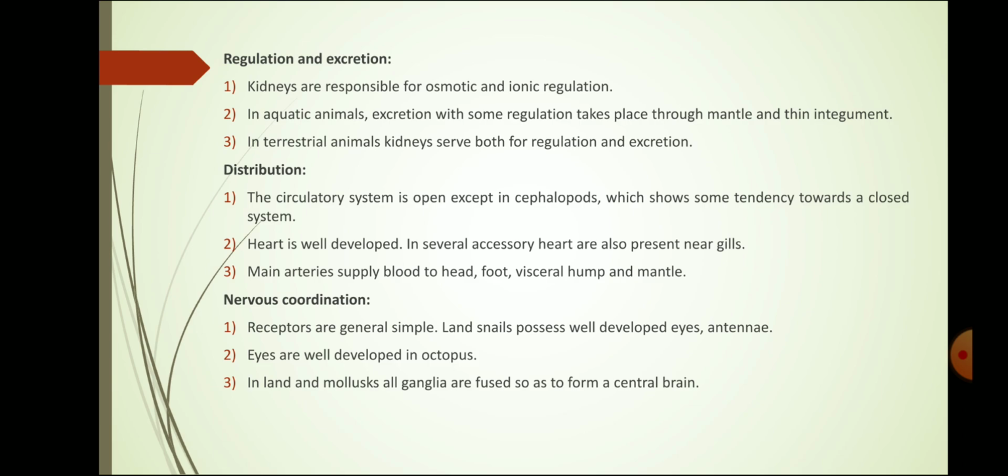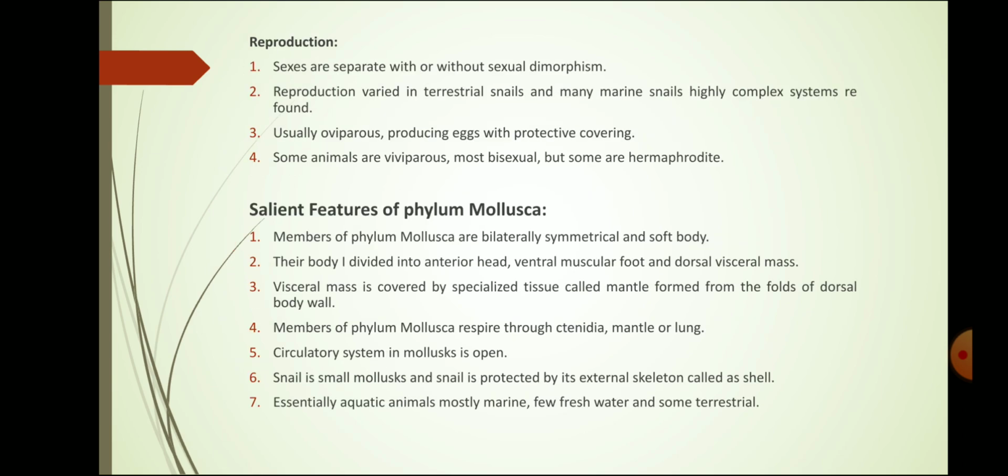In several cases, an accessory heart is also present near the gill. Main arteries supply blood to the head, foot, visceral mass, and mantle. The nervous system is present in the form of receptors. Eyes are well developed. In terrestrial molluscans, the ganglia are fused to form a central brain.